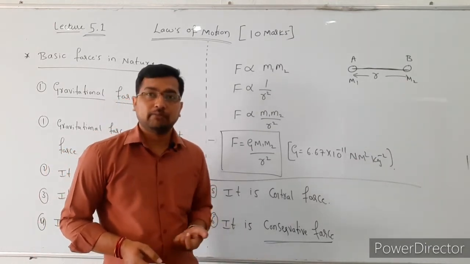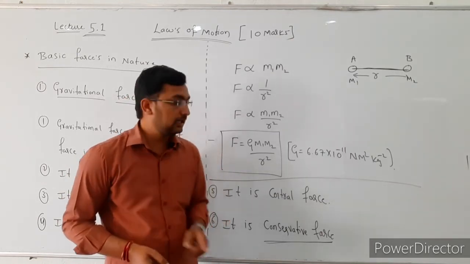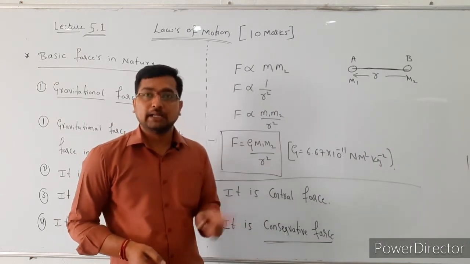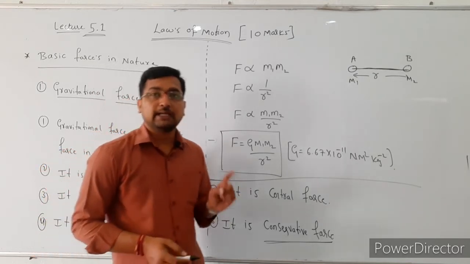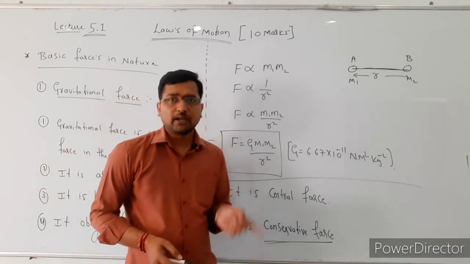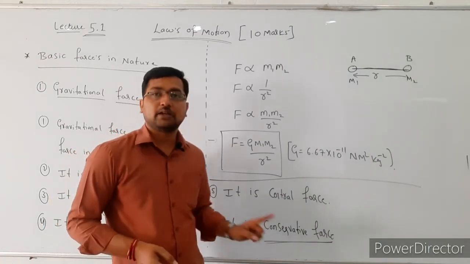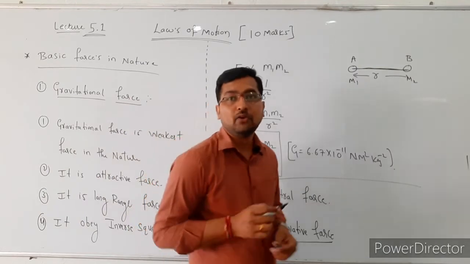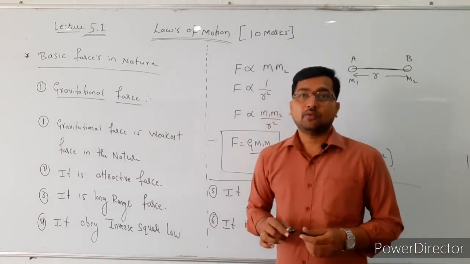The work done by this force only depends on initial and final position of the body, and it does not depend on the actual path followed by the body. Here gravitational force is also a conservative force. So these are a few characteristics of the gravitational force.